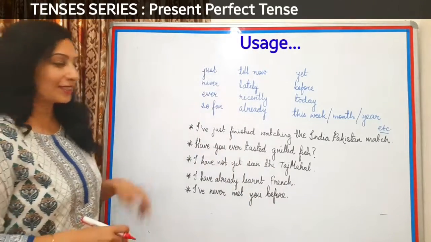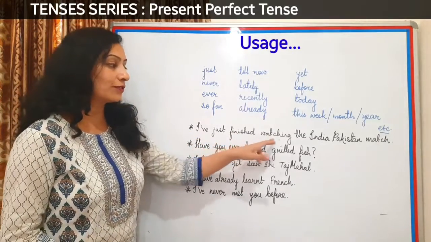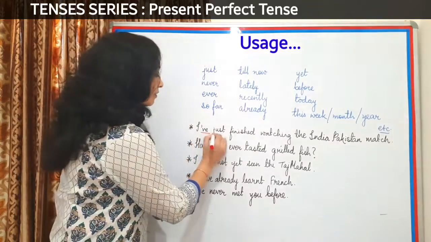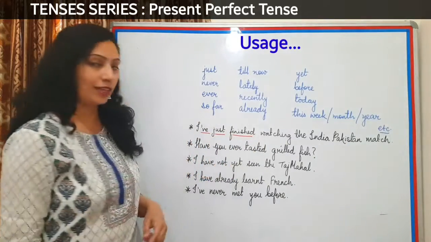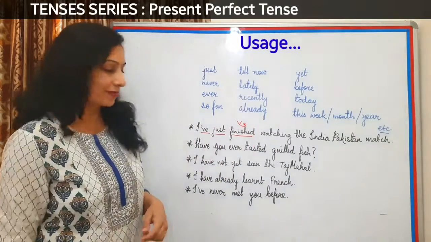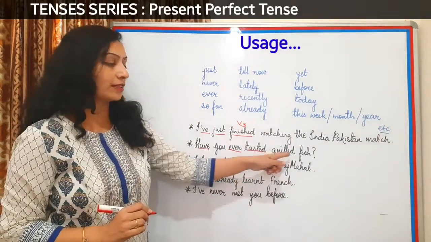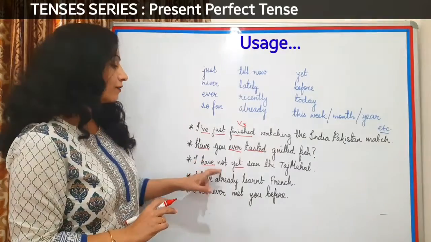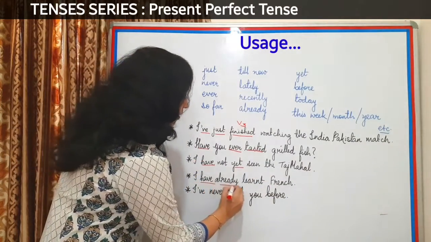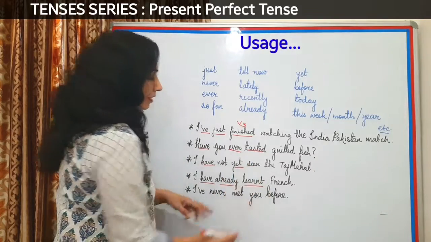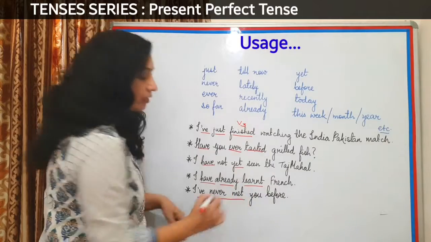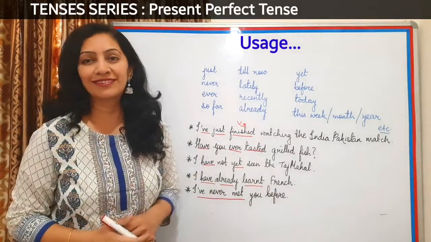Let's look at these sentences now. I have just finished watching the India-Pakistan match. Just. Have a look at have just finished. Everywhere you'll find the V3 form of the verb. Well, have you ever tasted grilled fish? I have not yet seen the Taj Mahal. I have already learnt French. I have never met you before.